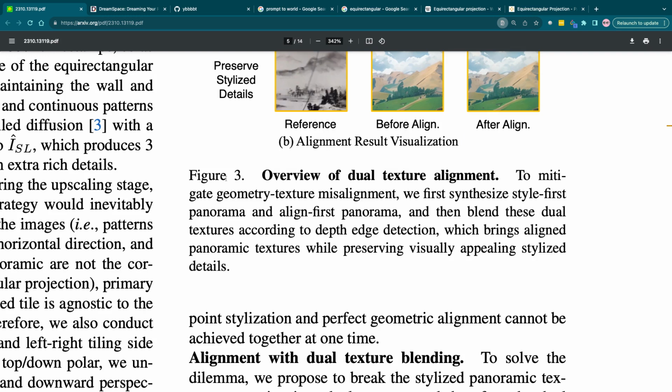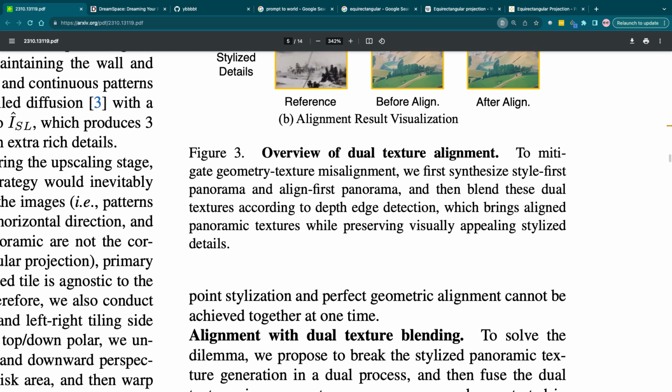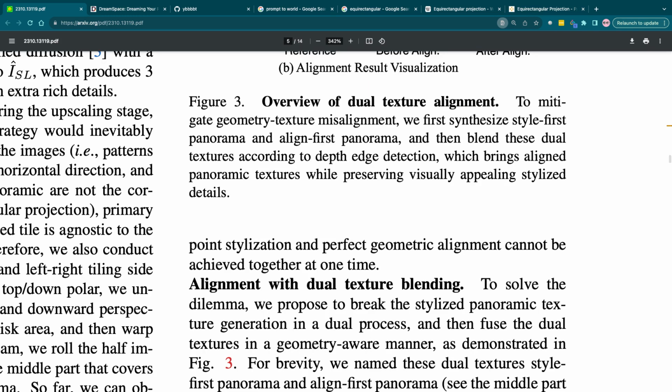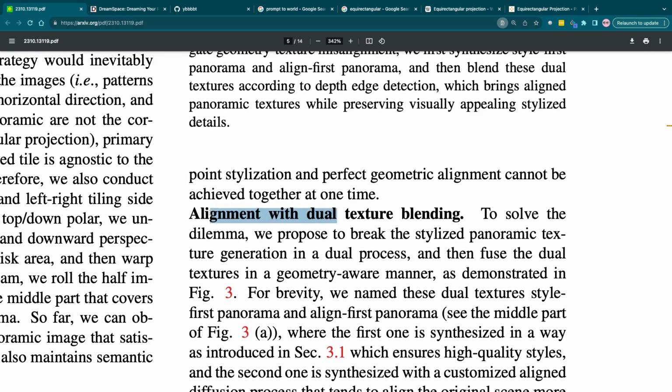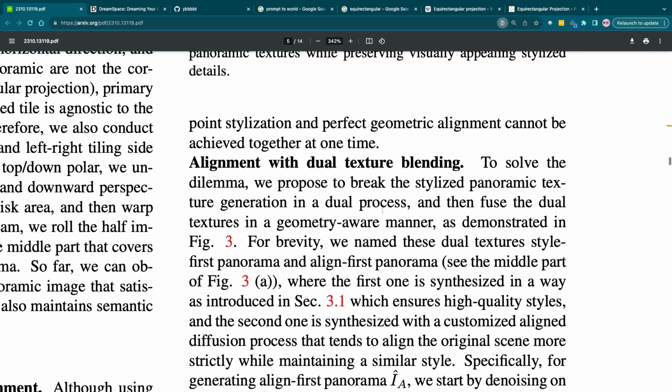To mitigate geometry texture misalignment, we first synthesize, what does that mean? We first synthesize style first panorama and align first panorama, and then blend these dual textures according to the depth edge detection, which brings aligned panoramic textures while preserving visually appealing stylized details. Alignment with dual texture blending. To solve this dilemma, they propose to break the stylized panoramic texture generation in a dual process. Well, we already read this.